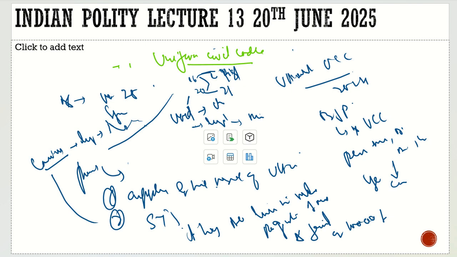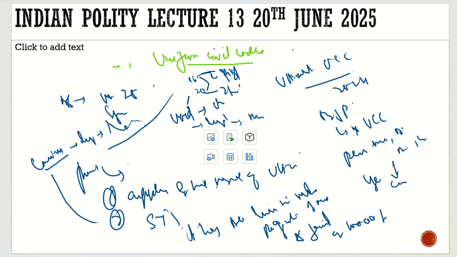Within 2 years after attaining the legal age they can do it. Once this is ended, this marriage becomes void. So if they had any child, that child would be considered the legitimate child.